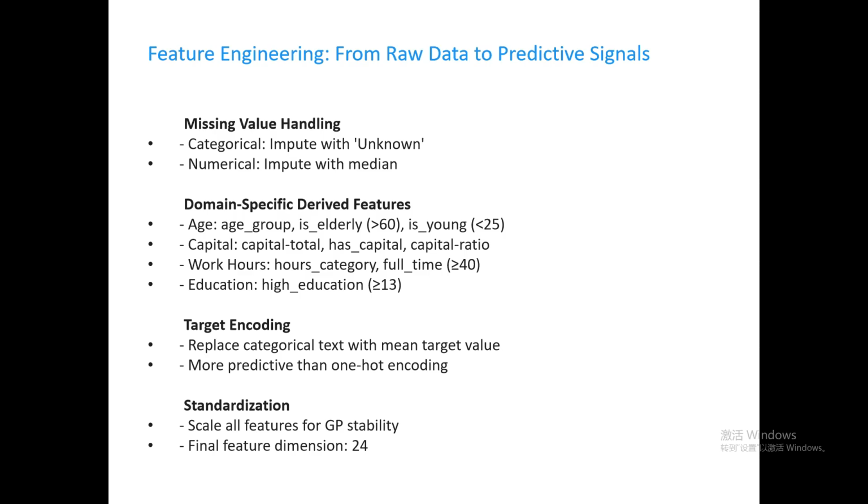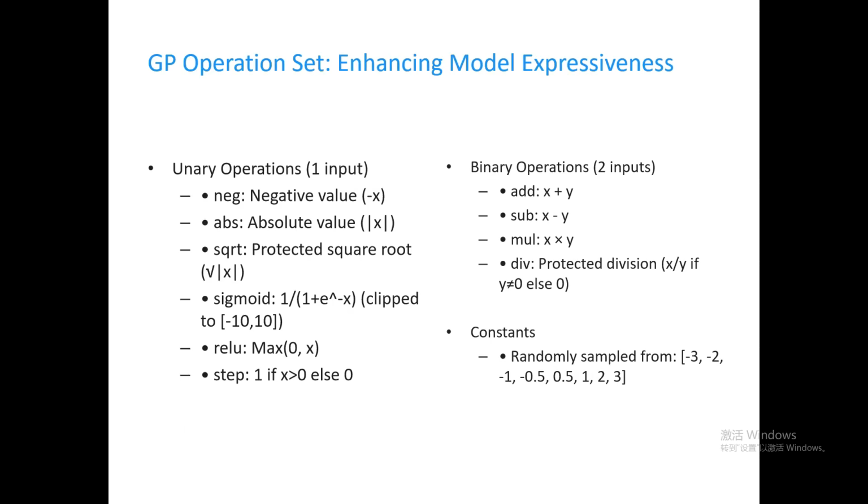For categorical features, instead of traditional one-hot encoding, we chose target encoding, using the income mean corresponding to each category for encoding, which retains more predictive information. Finally, all features are standardized to ensure stable operation of the GP model. After these processes, the number of features expands from the original 14 to 24, significantly enhancing the predictive power of the data. The core of the GP model is the operation set.